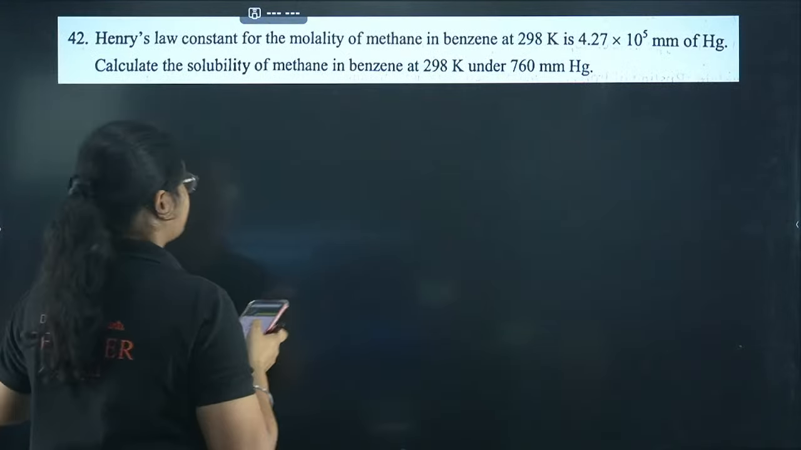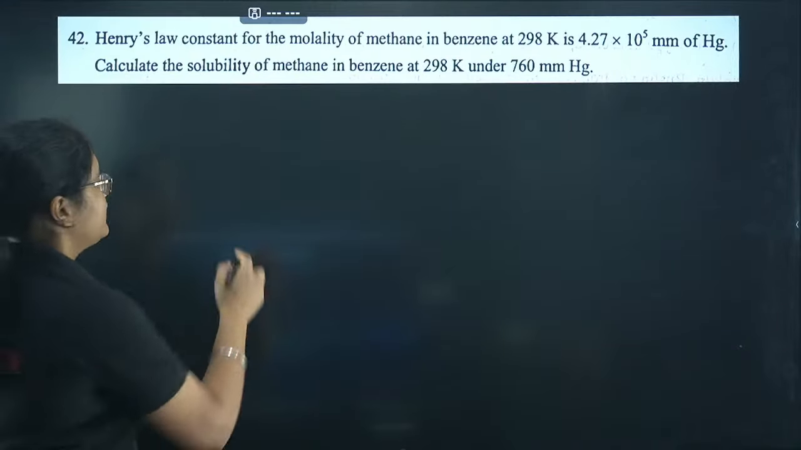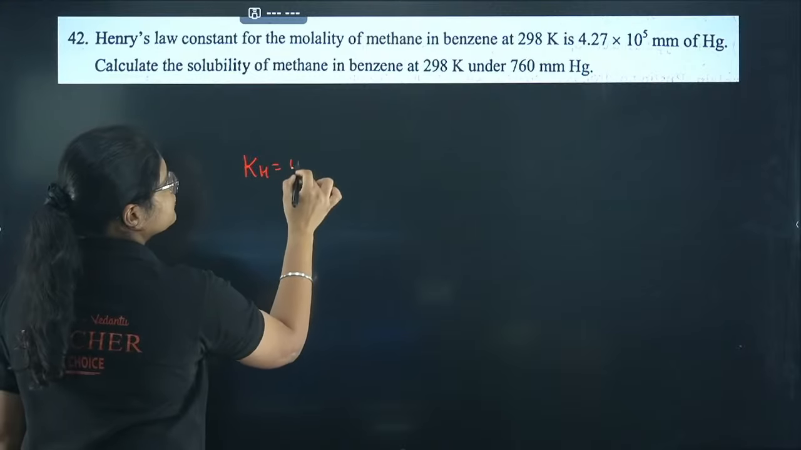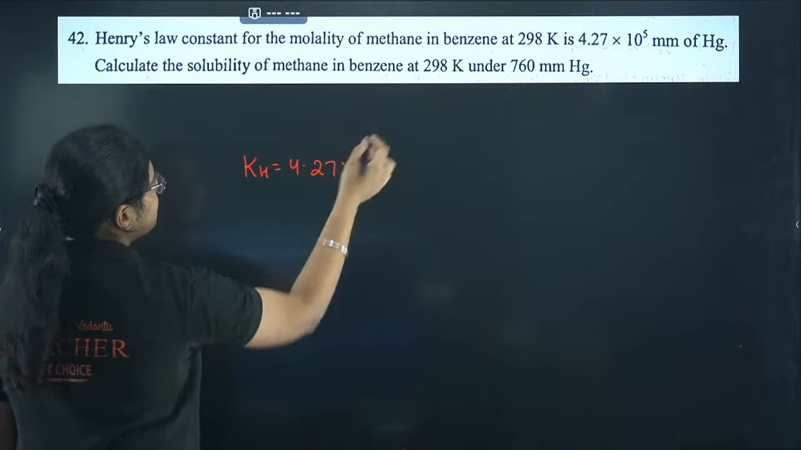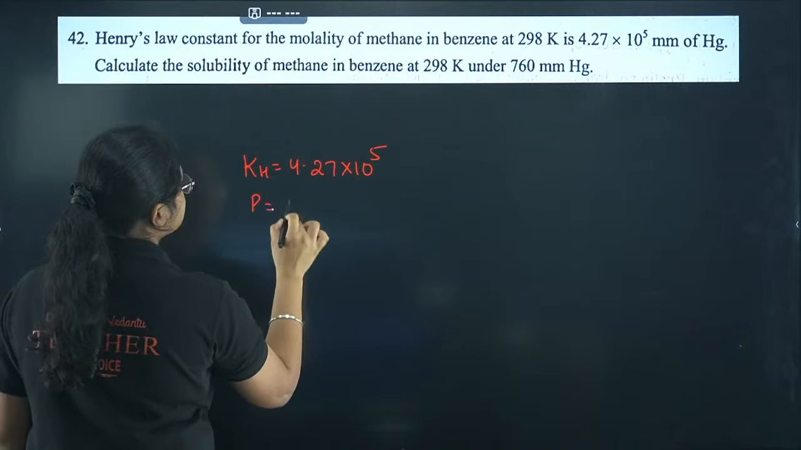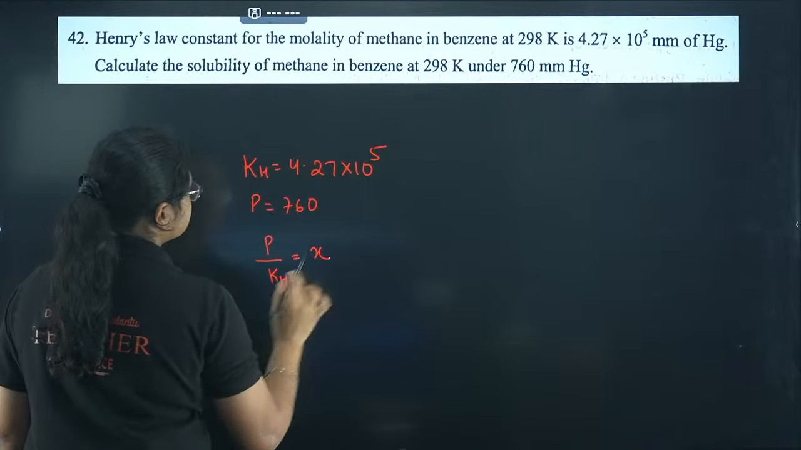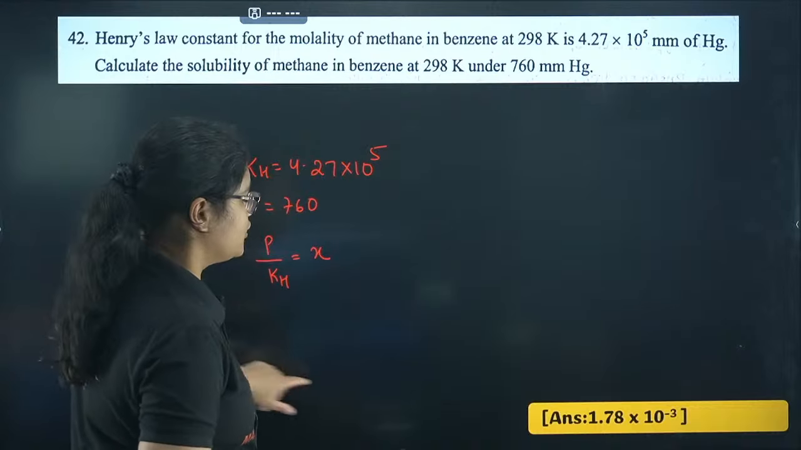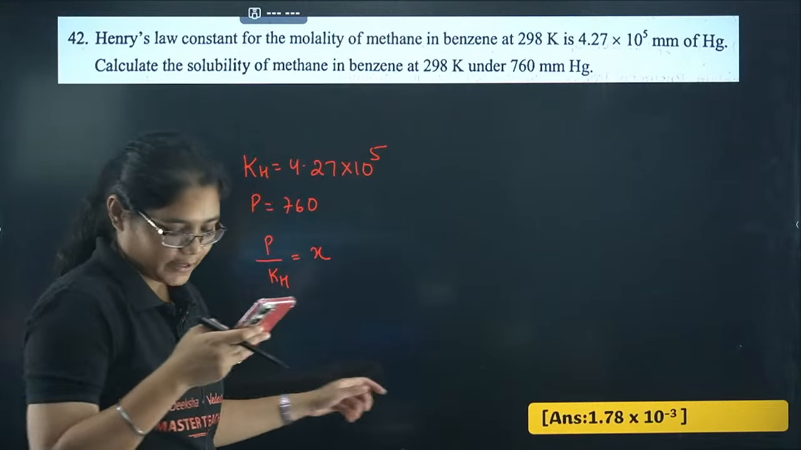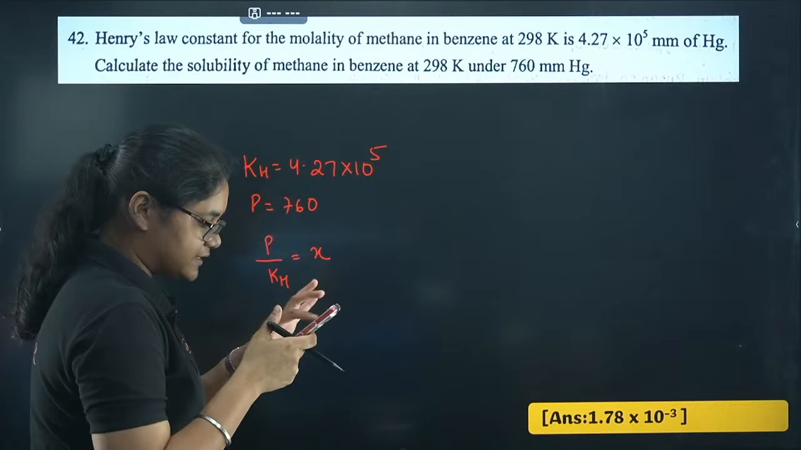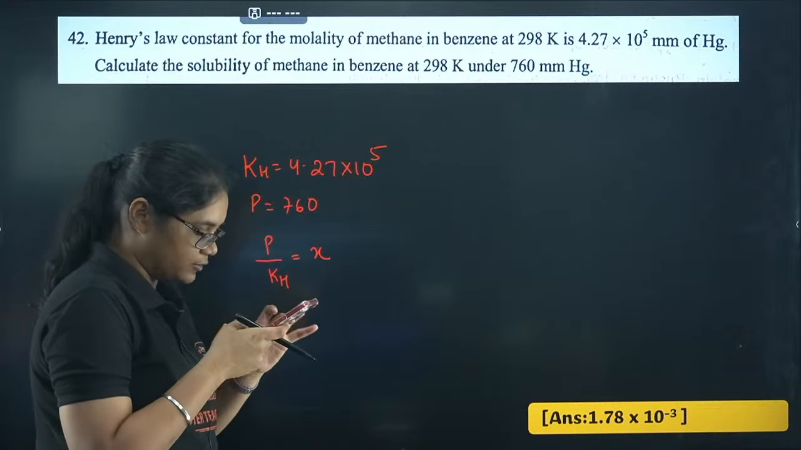Okay. Next question, Henry's law constant for the molality of methane in benzene is given. So I have been given the KH value, which is 4.27 into 10 to the power of 5. And for the solubility of methane, the pressure given is 760. So you have to do P by KH, that will give you X. So if you solve this, you will get 1.78 into 10 to the power of minus 3 here. Just let me know students if you have got the same answer or not. If you have got any different answer, please do let me know. I'll also check it.